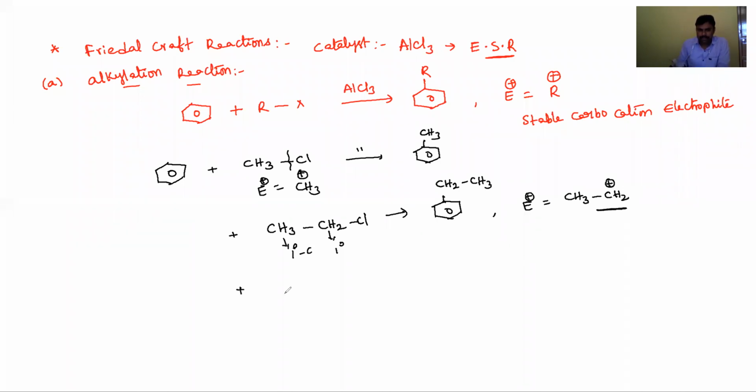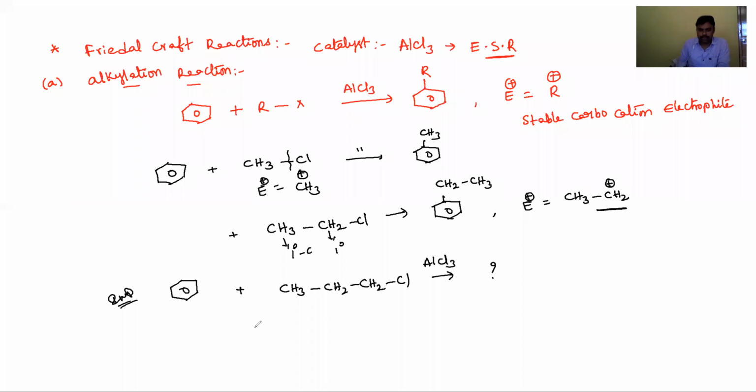For example, in this case, take CH3-CH2-CH2-Cl, 1-chloropropane, reacting with benzene. This reaction is very important. Now, what is the product in the presence of AlCl3?